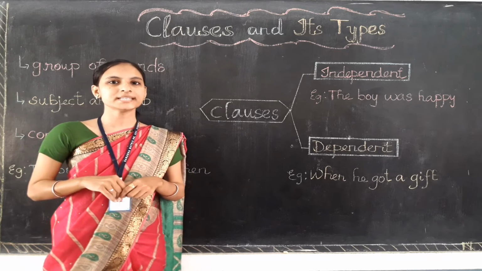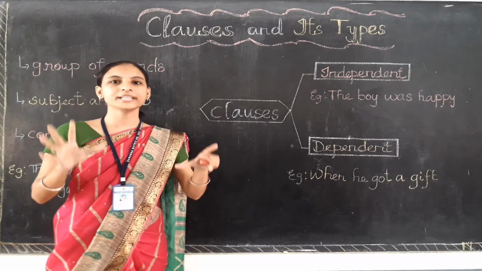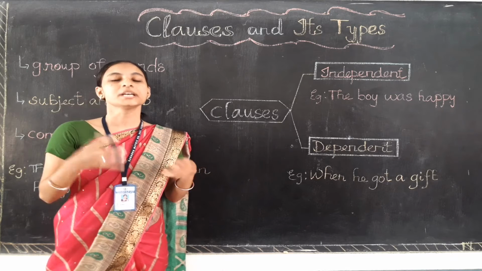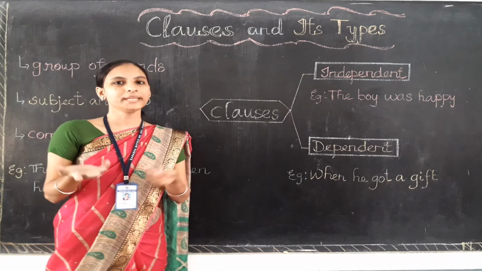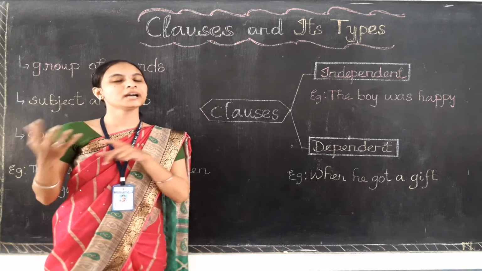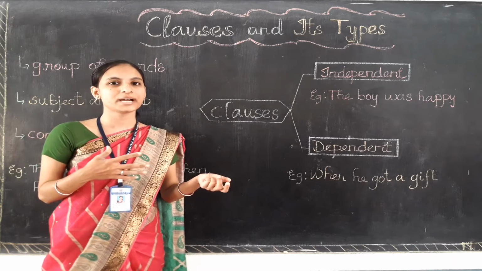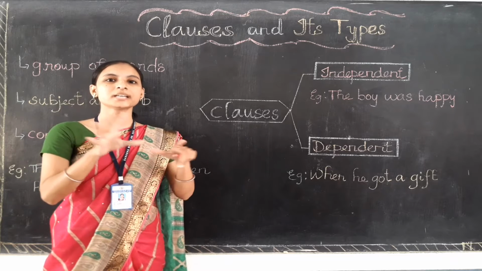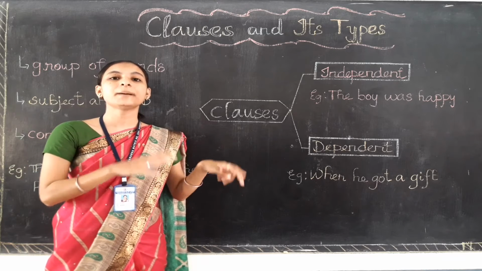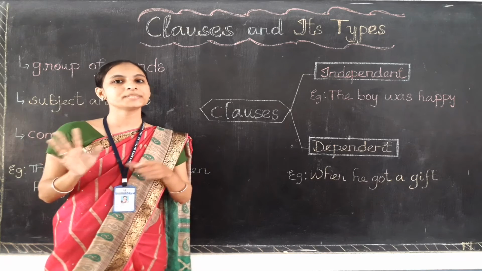So what are sentences? Sentences are groups of words arranged together to give a meaning. We can divide a sentence into two parts, a phrase and a clause. What are phrases? Phrases are groups of words, but they don't give a meaning when they come alone, and they don't have a subject and verb.